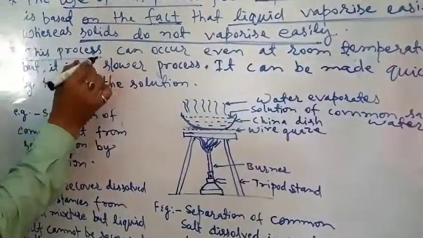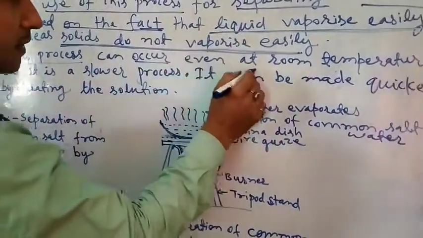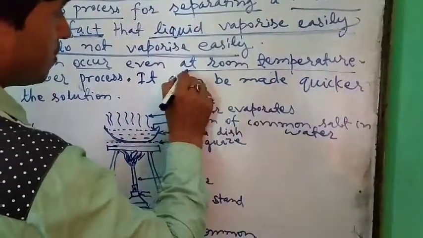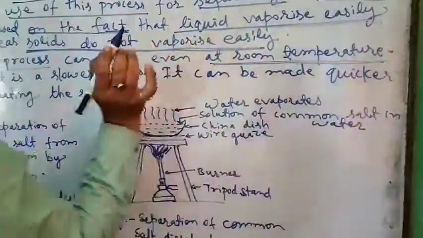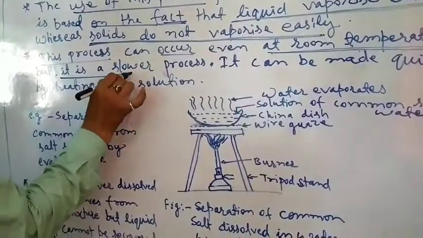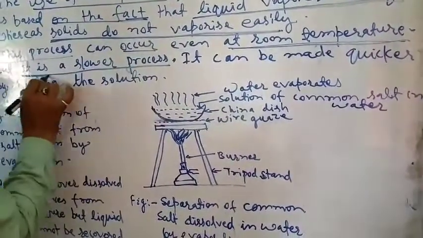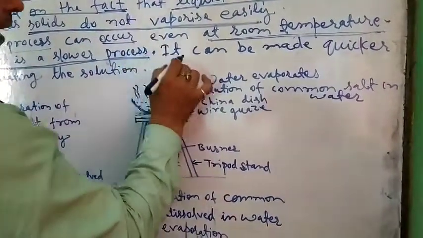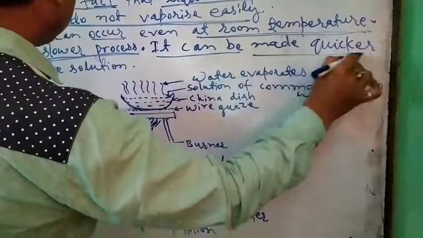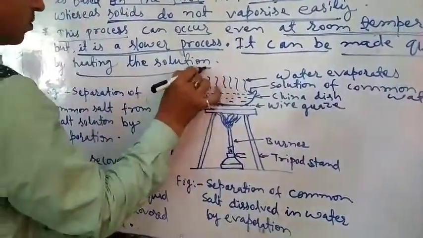This process can occur even at room temperature, but it is a slower process, and it can be made quicker by heating the solution.